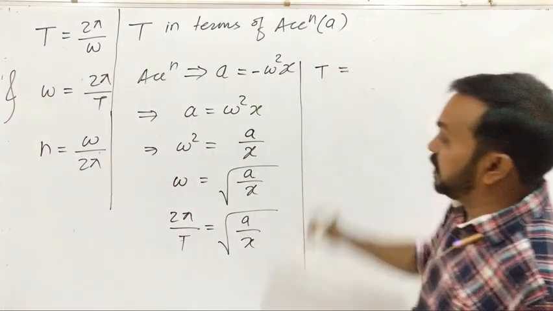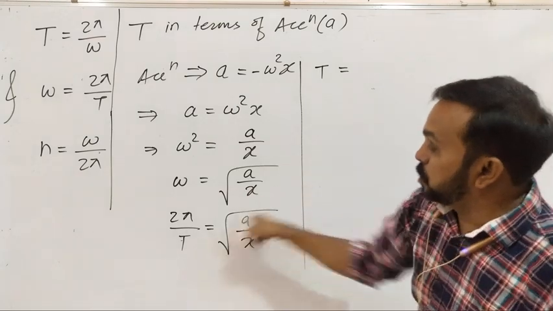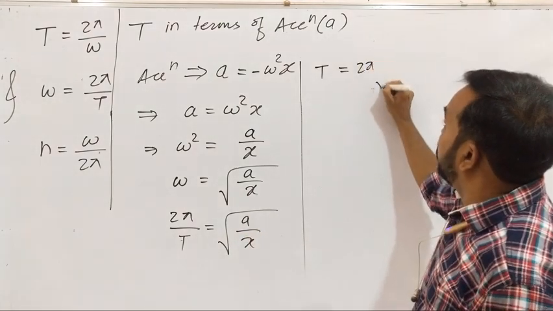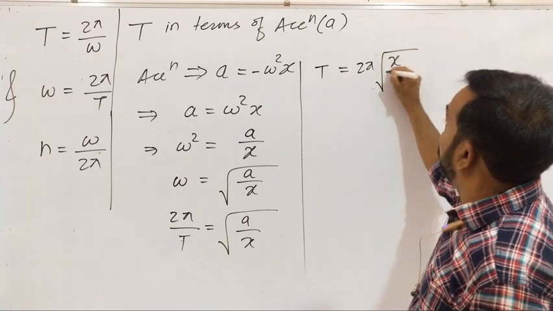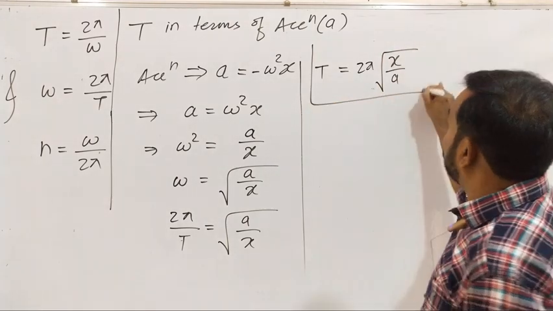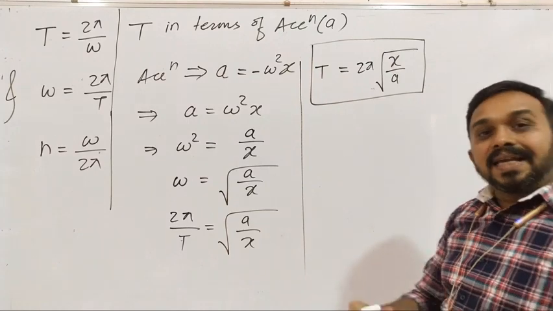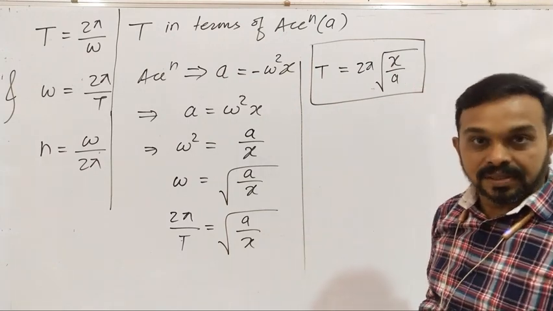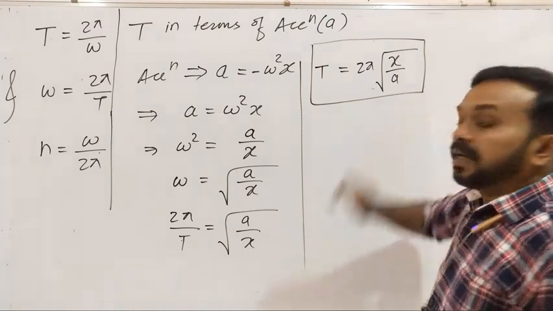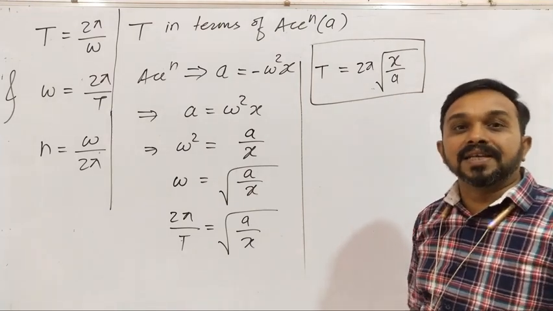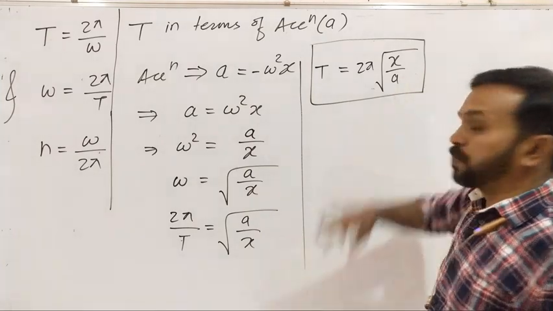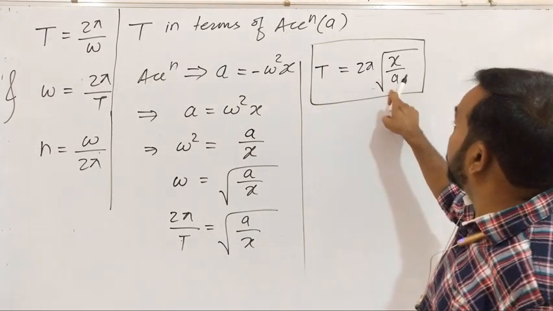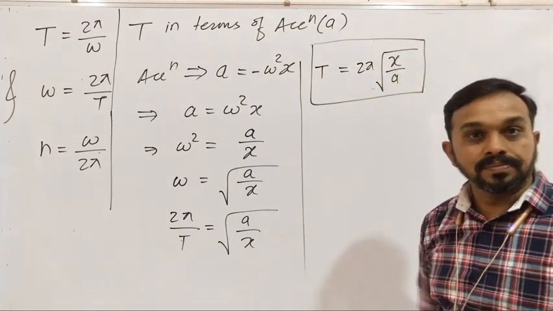or that finally reveals time period T is equal to, if we take the cross multiplication, T will be equal to 2 pi under root of x upon a. So that is the formula for the time period. Means in any numerical, if the displacement is given, and the corresponding acceleration is given, you can have the time period. So T is equal to 2 pi under root of x upon a.